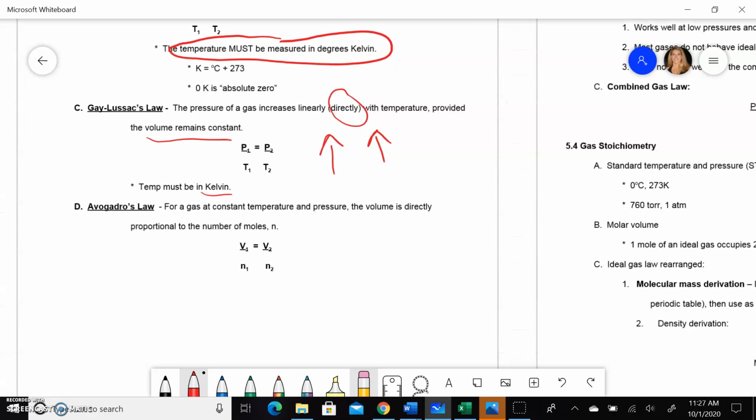Avogadro's law is the relationship between volume and moles, and be careful, moles is the letter N in these equations. This one says that if you have constant temperature and pressure, then the volume will be directly proportional to the number of moles.